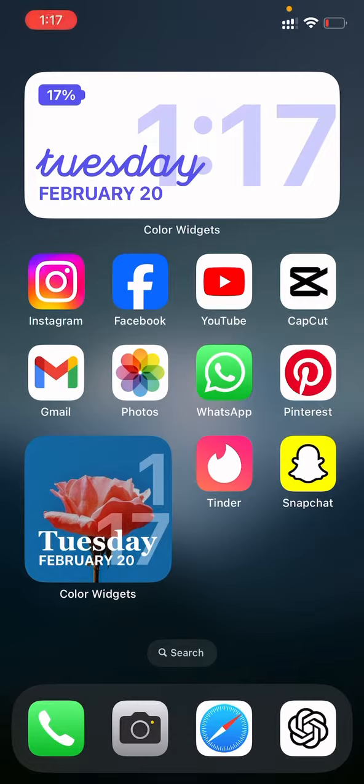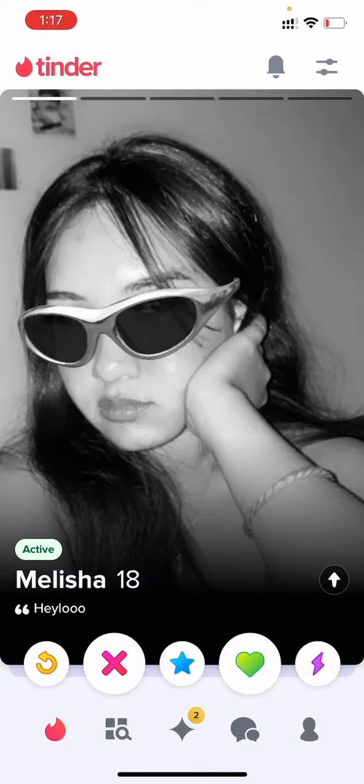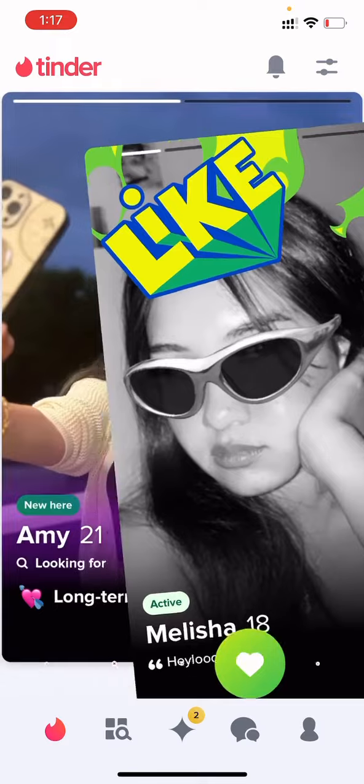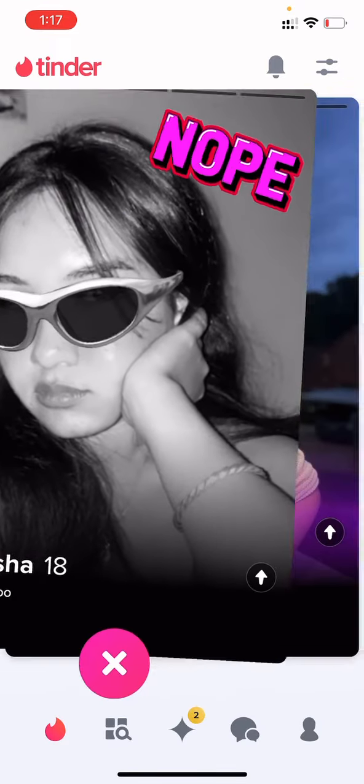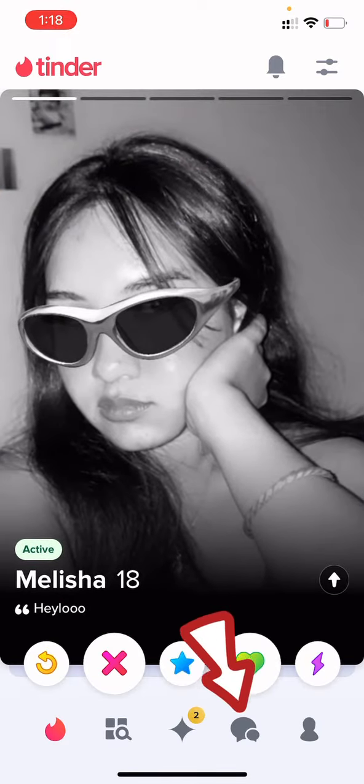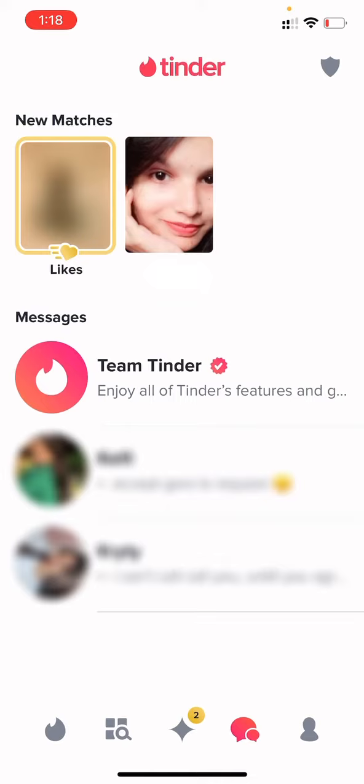Before getting started, please make sure you have a stable internet connection. At first, you need to go to your Tinder application. On this feed, you can discover new likes and dislikes. On the bottom, you can see different icons. From there, you have to tap on chat icon, as this will lead you to this kind of screen interface.